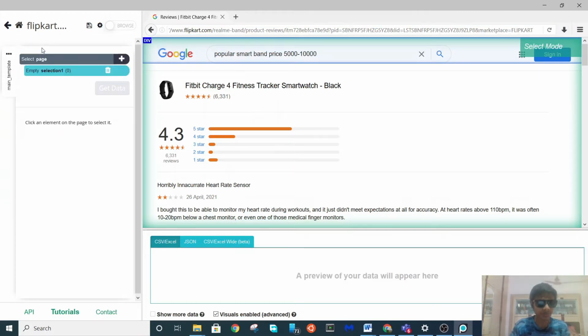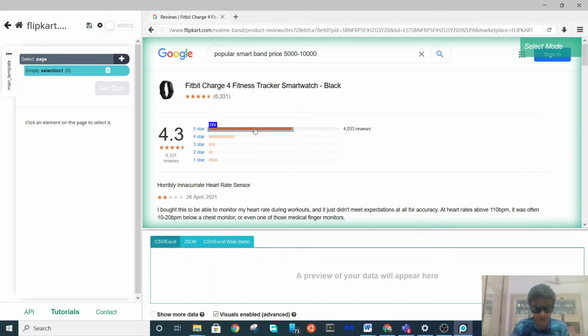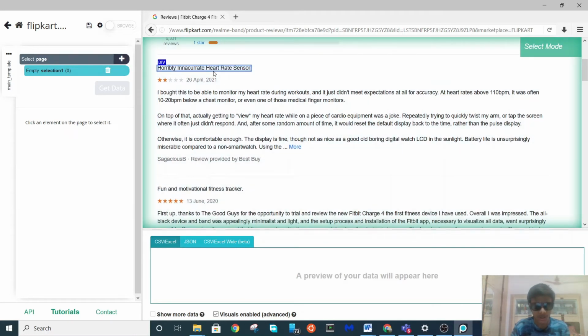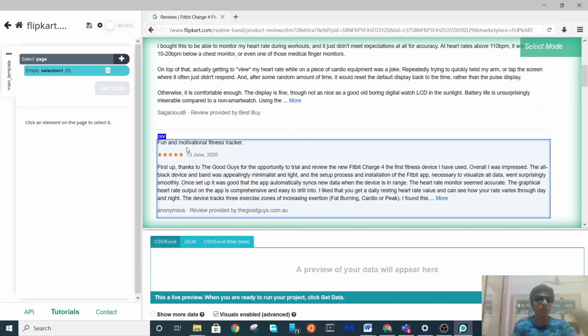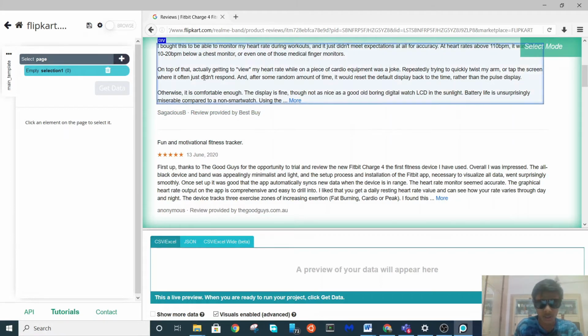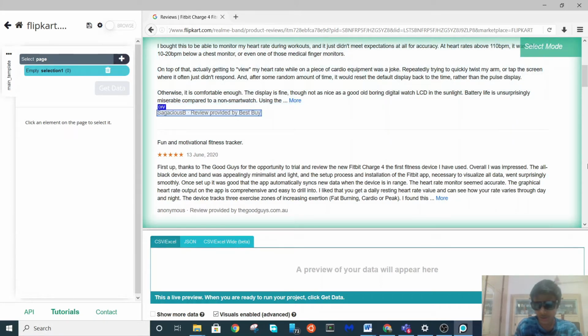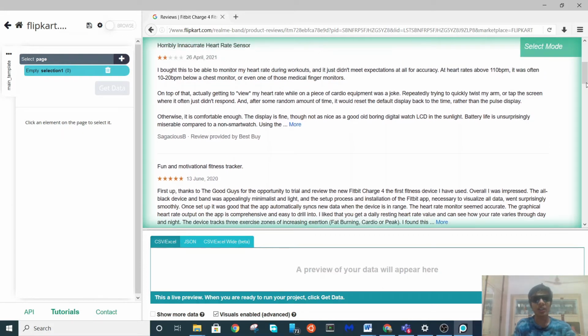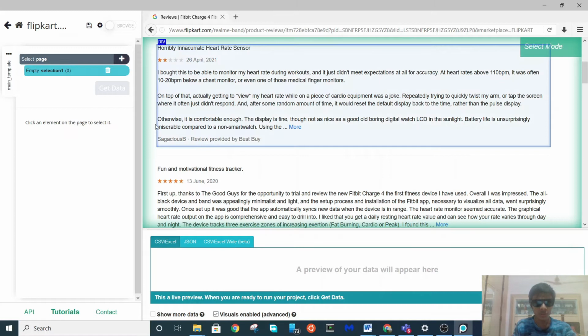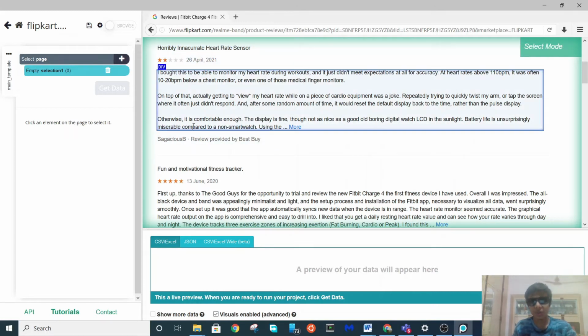Okay, now see, fitness. Now what all do I have to scrap? See, the format of the customer review in this Flipkart website is somewhat different. As you can see, this is the name, this is the description of the review, this is the rating, this is the title, and this is the type. So all this information I'm going to scrap.